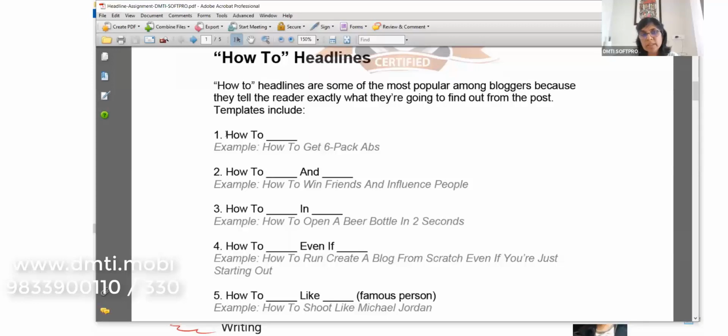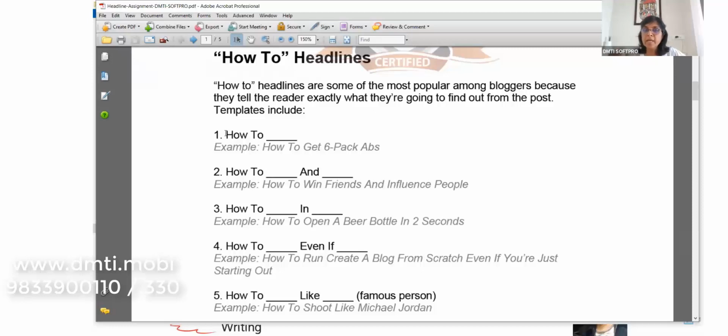What you'll do over here is how to in your niche. If you're running a company, if you're a food blogger, whatever your personal niche, and if you do not have an industry or a category or a niche of your own, then you can take up either the food industry or the health industry. These two are the most popular industries at this point of time, trending. I'm giving you 4 minutes for a mere 5 headlines.